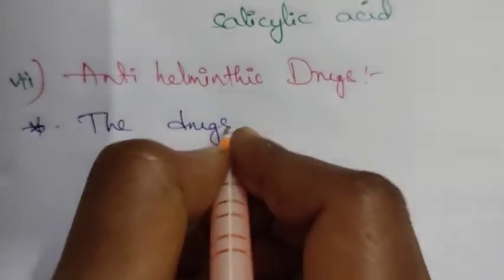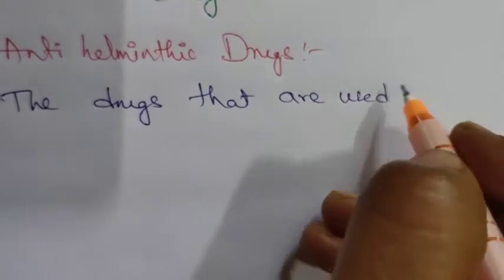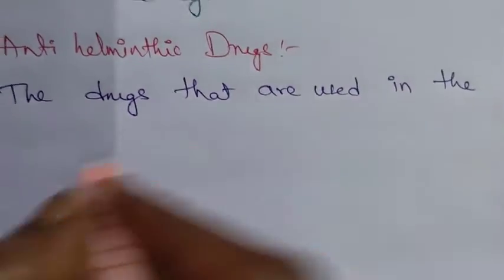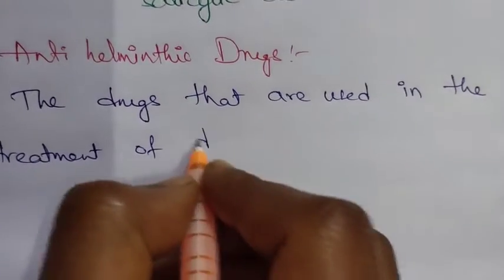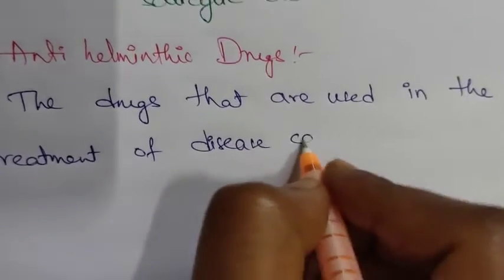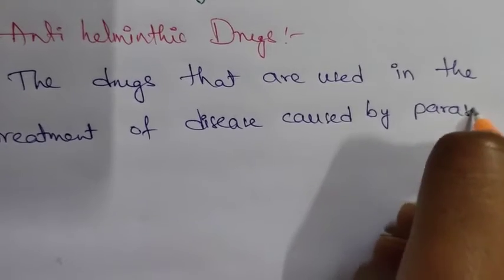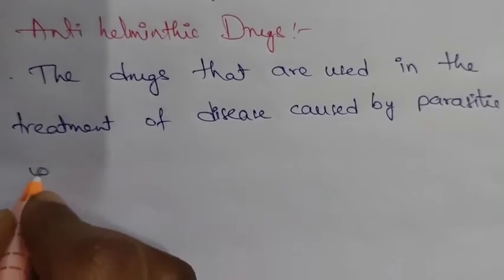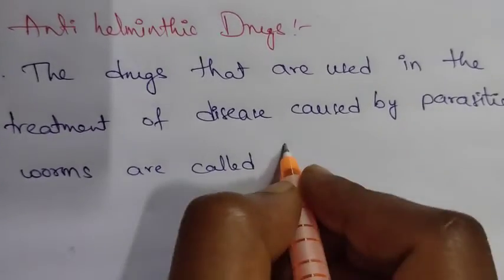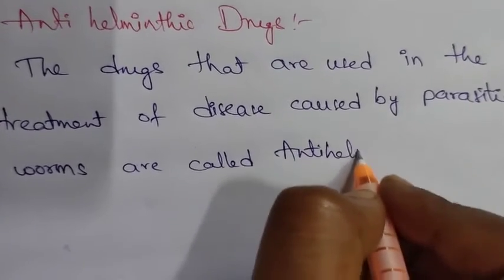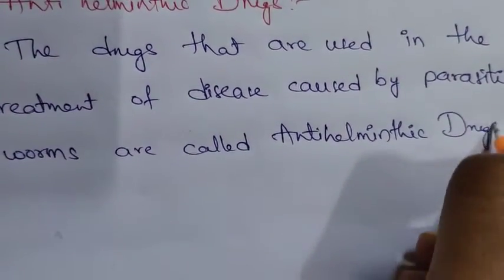The drugs that are used in the treatment of disease caused by parasitic worms are called anti-helminthic drugs.